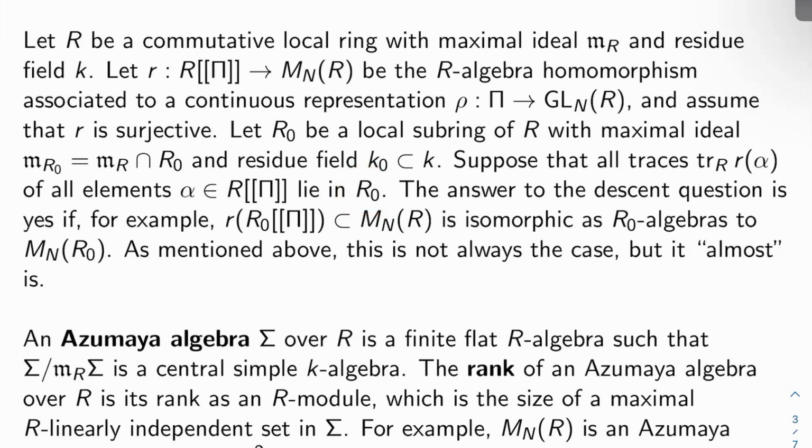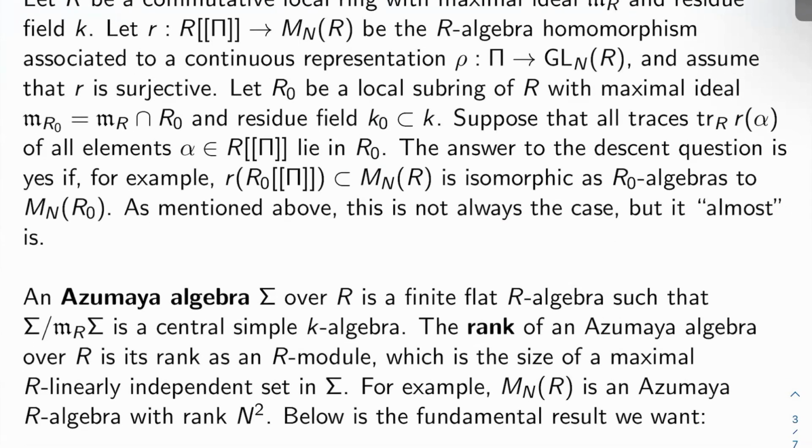The answer to the descent question on the previous slide is yes if, for example, the image of the completed group ring R naught bracket pi in M_n of R is actually isomorphic as R naught-algebras to M_n of R naught. Of course, then it's definitely true. Now, this isn't always the case, even though you might think it should be, but it sort of almost is. So let's talk about what I mean by that.